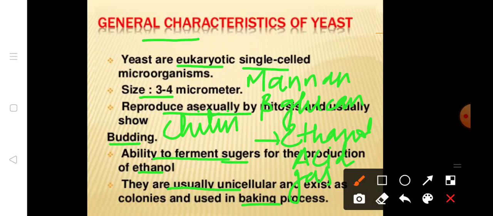The cell wall of yeast is made up of mannan, beta glucan, and a small amount of chitin. In the general characteristics, we should remember that they are eukaryotic organisms, non-filamentous, unicellular fungi. Their cell wall is made up of mannan, beta glucan, and a small amount of chitin. They have an ability to ferment sugar into ethanol. The size is around 3 to 4 micrometers, they mostly reproduce by budding, and they can also be used in the baking process.